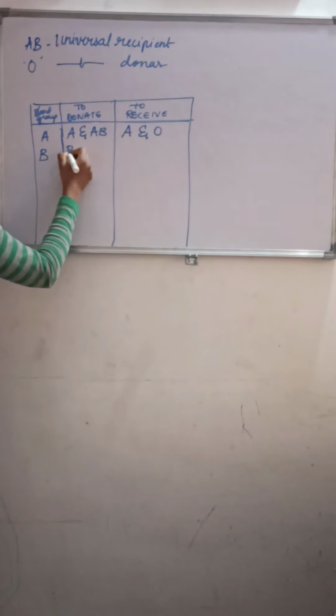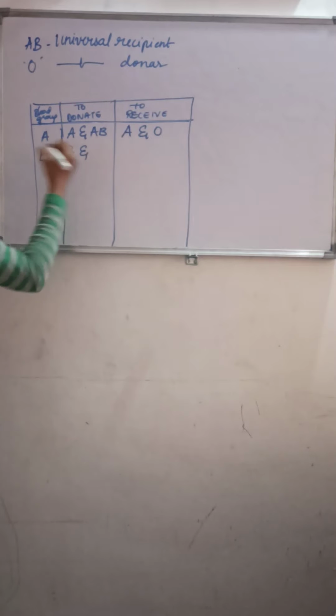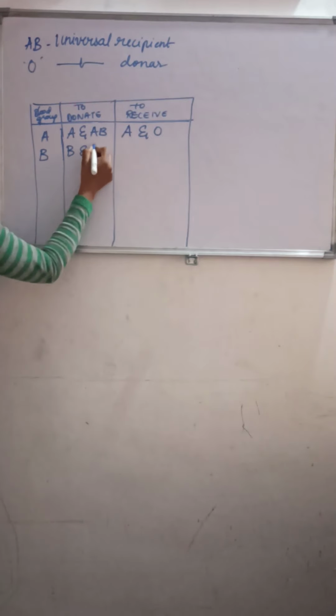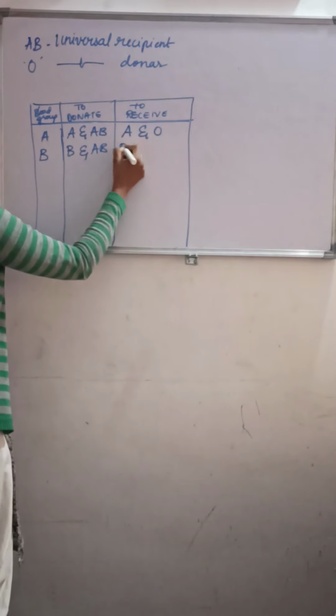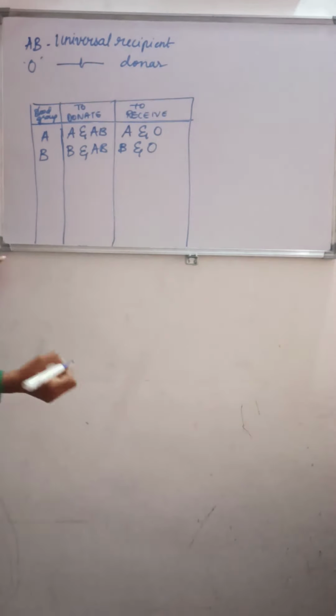They can donate to blood group B and also AB. They can receive the blood from blood group B as well as blood group O.